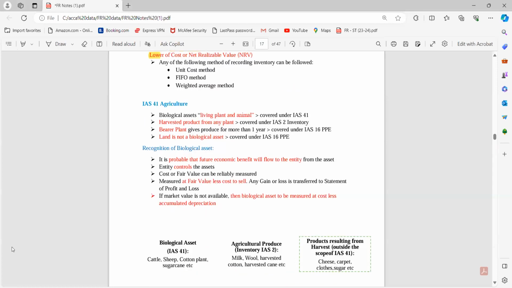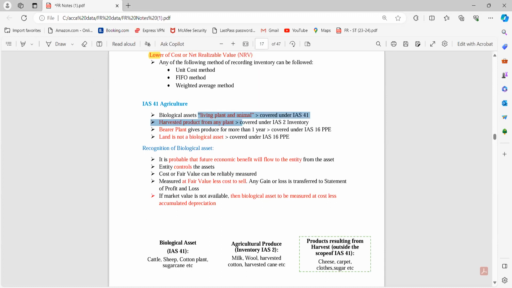So yes, next is our IAS 41 Agriculture. So they are talking about agriculture and agriculture-related assets, which assets are covered and which produce is covered under agriculture standards. So IAS 41: biological assets, that means living plants or animals, are covered under IAS 41. Harvested product from any plant is covered under IAS 2.